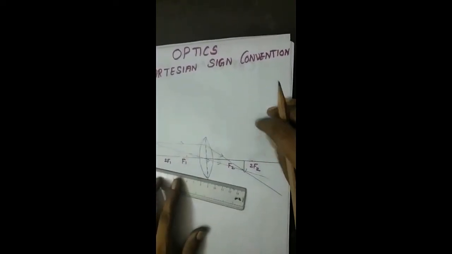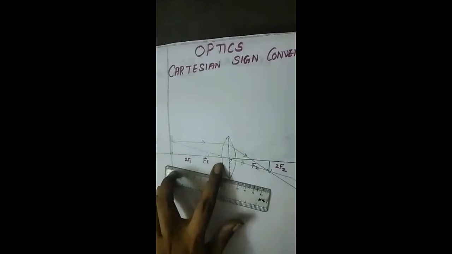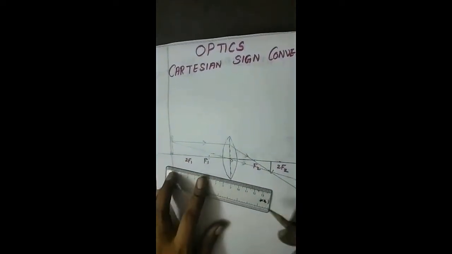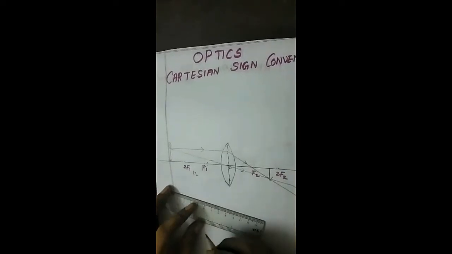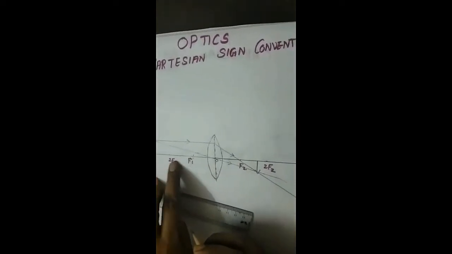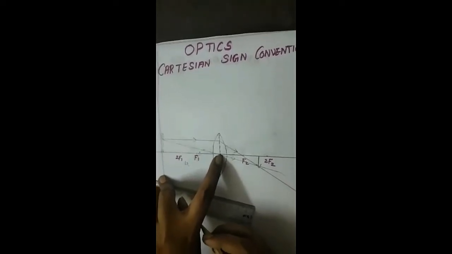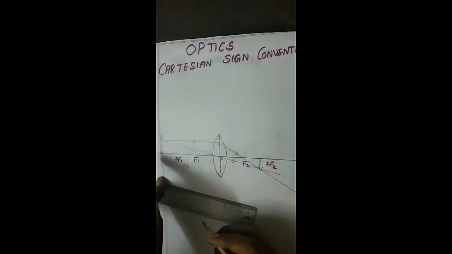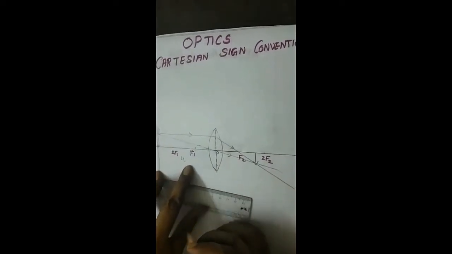We must measure the distance between the optic center and the object. It is denoted as U. So in solving the problem, U has a negative value. Why is it a negative value? Because we are measuring against the propagation of light. Opposite to the propagation of light, it is measured as a negative value.